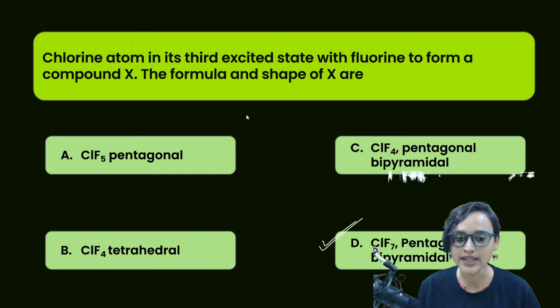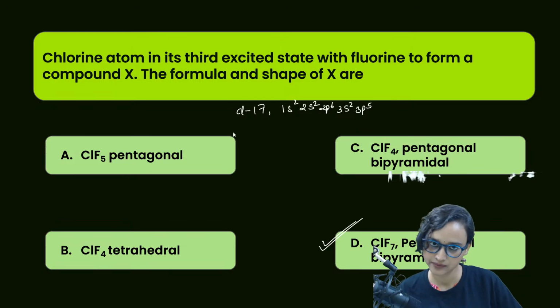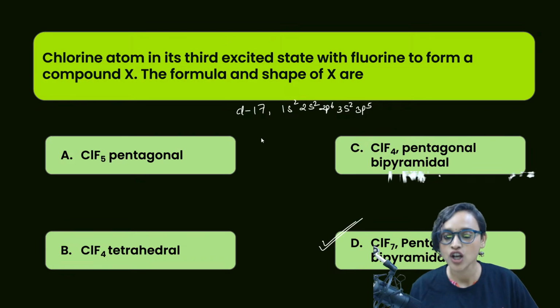Tell me. Once again, acha chalo, let's do it. Chlorine, okay? 17 is the atomic number. That means it will become 1s2, 2s2, 2p6, 3s2, 3p5. Correct? And then there is 3d0.